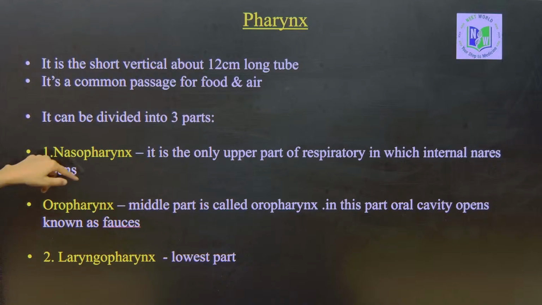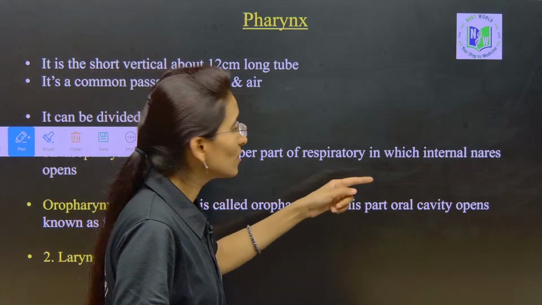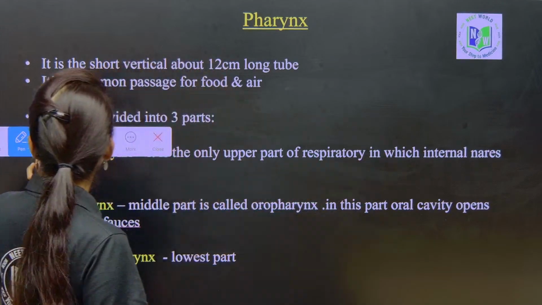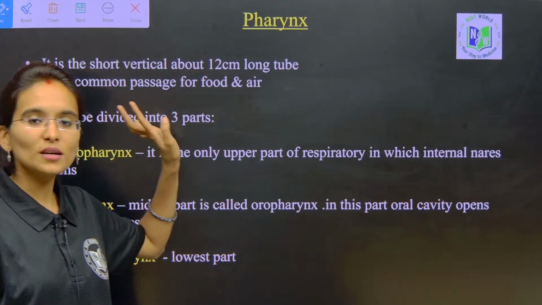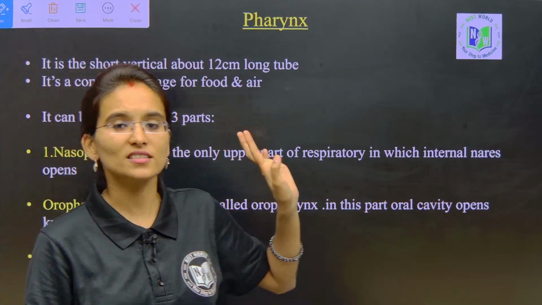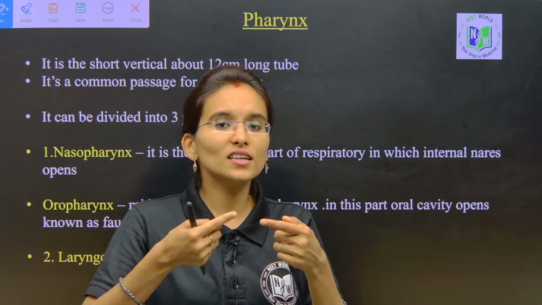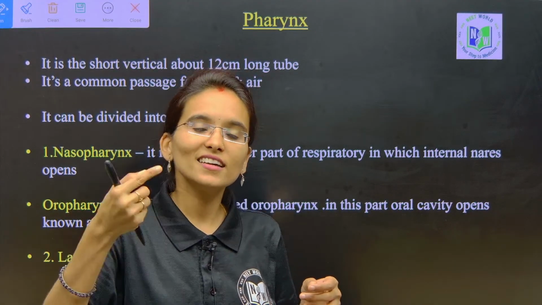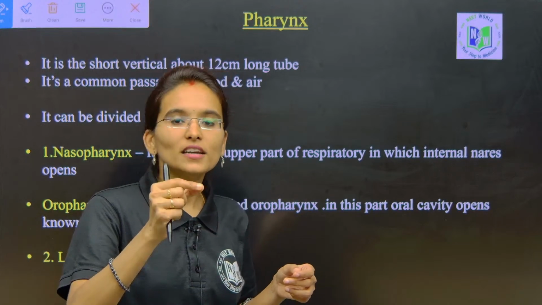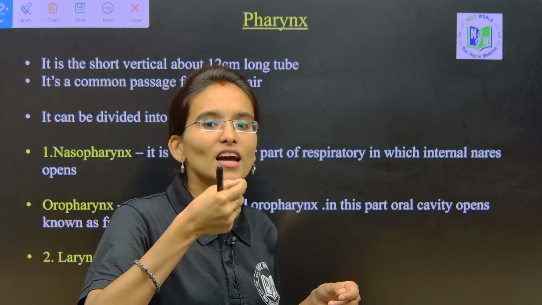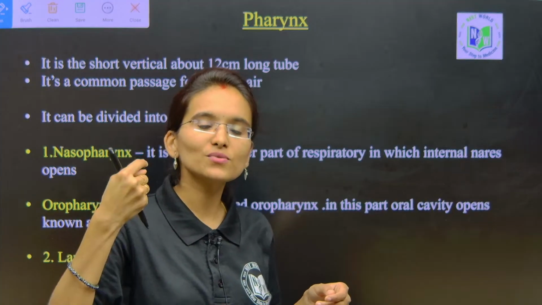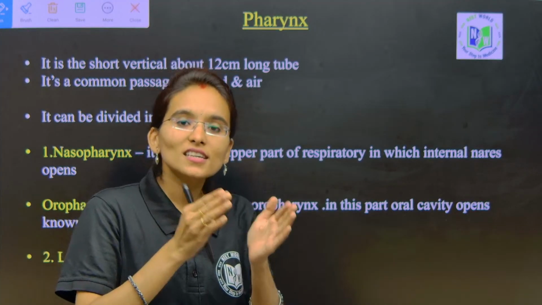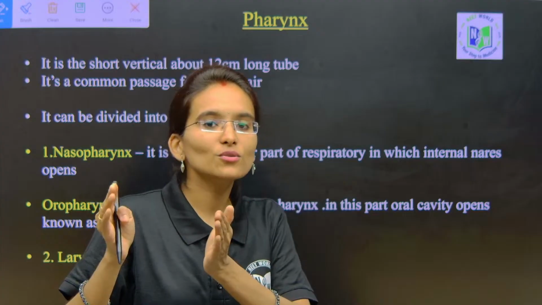The nasopharynx is the only upper part of the respiratory tract in which the internal nares open, right my dear students. This is what we have discussed. The external nares receive the oxygen, and the internal nares are the main openings through which the oxygen is sent to the pharynx.